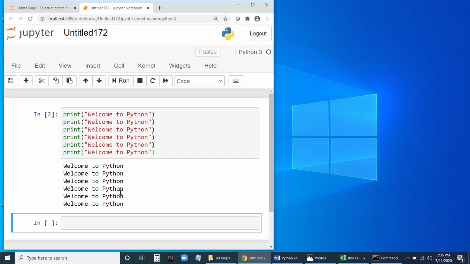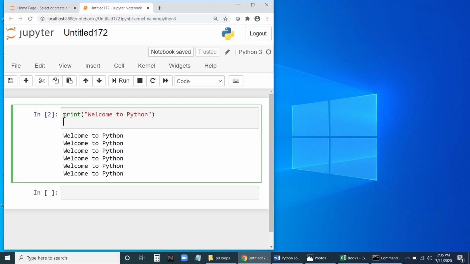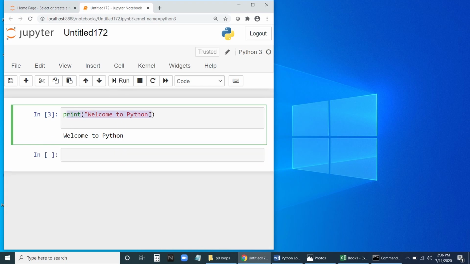Let us say we want 100 times. What will we do? We would have to copy paste 100 times, so it is not feasible to write like this. Can we write this one sentence and repeat it some number of times? I will write this print statement 1 time, then repeat it 6 times, or whatever number of times we need.